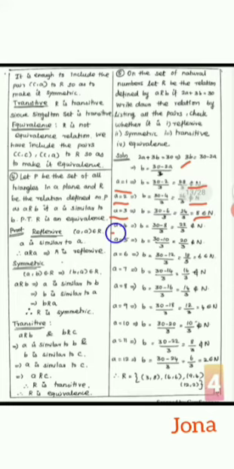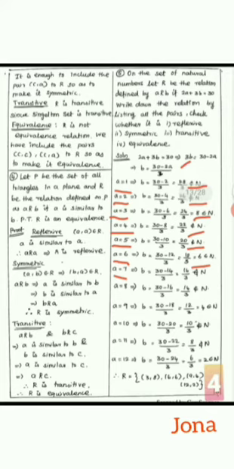And then again, put A equals 4. The answer is 22 by 3. It is not a natural number, so leave that. And then A equals 5. The answer is 20 by 3. It is not a natural number, so I couldn't take this. Then put A equals 6. I got the answer as 18 by 3. 18 by 3 is nothing but 6. This is a natural number, so I can take this ordered pair (6, 6).